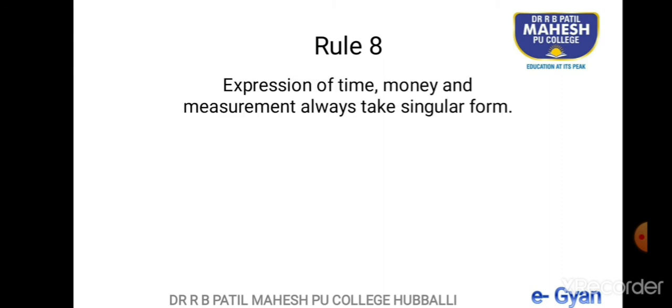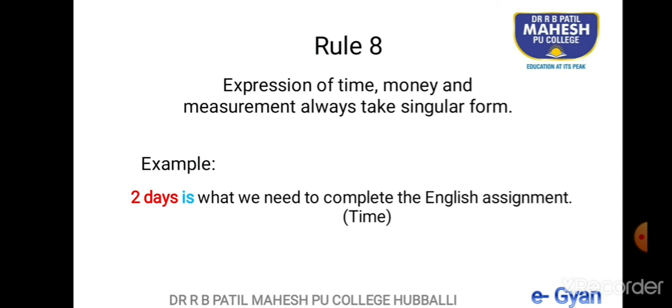Rule number 8. Expressions of time, money and measurement always take singular form, even if they are in plural form, they take singular form. Only expressions of time, money and measurement. First example, time. 2 days is what we need to complete the English assignment. 2 days are what we need. Incorrect. 2 days is what we need. I hope you understood this.